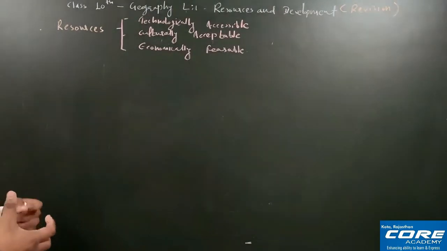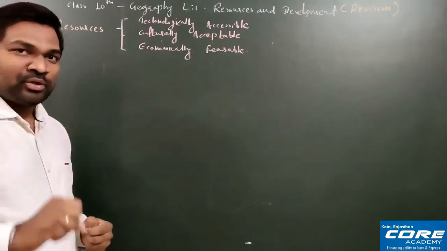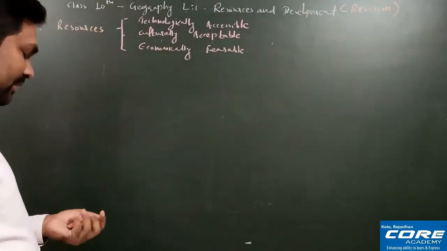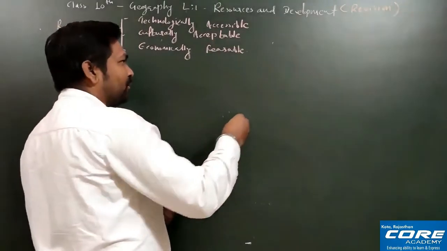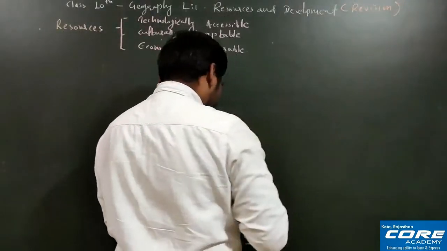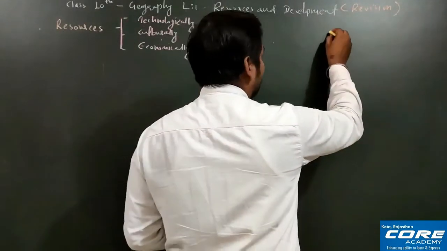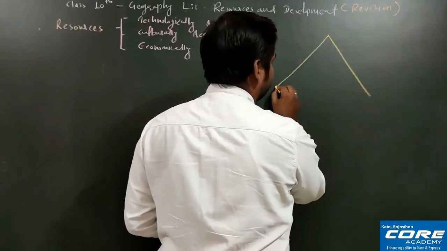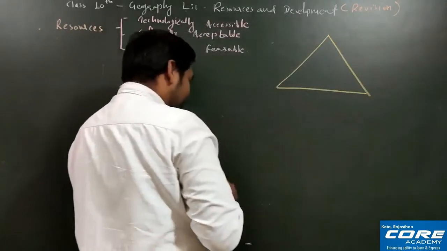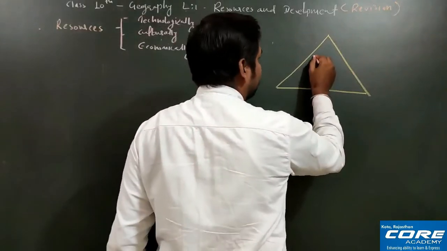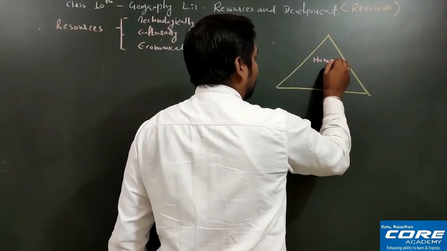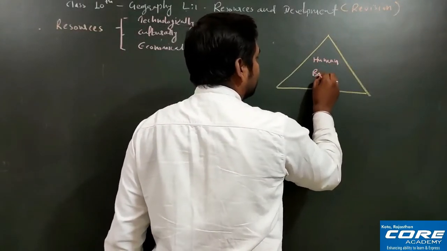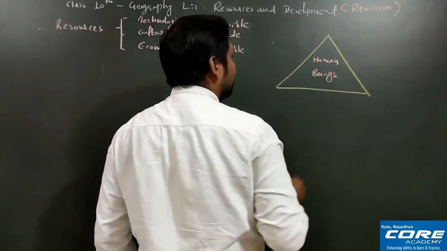Apart from that, there is one more figure in your NCERT book, and I am just making this figure here. It is a triangle figure in the NCERT book. In the center we have human beings, that is all of us.